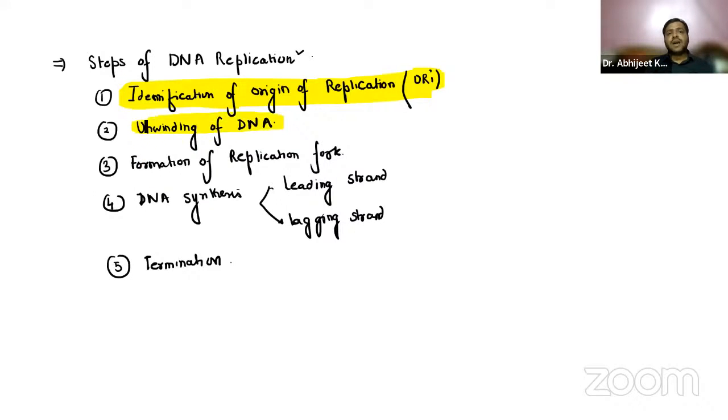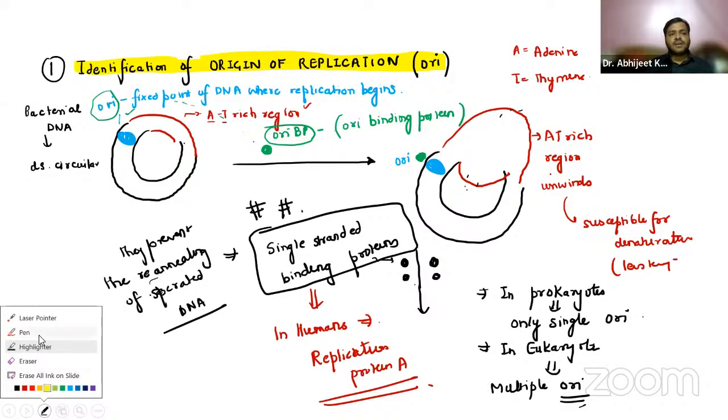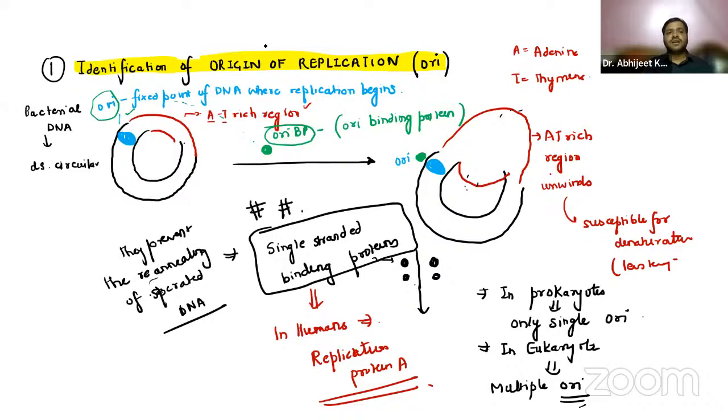The second one is the unwinding of the DNA. Let us just try to write this. I hope Dharanika, you have done this. Just give me a thumbs up in the chat box if it is done. If you have drawn this on paper, you have to draw it in the same way. Okay, very good, beta. I hope you are understanding.